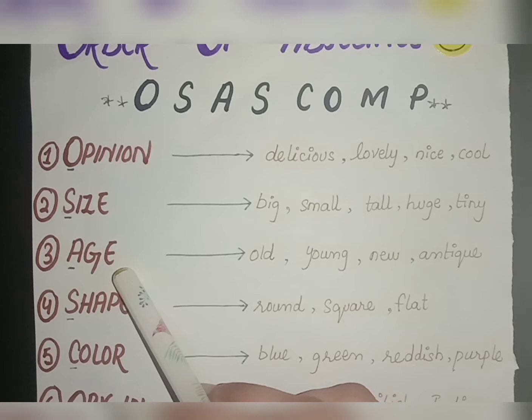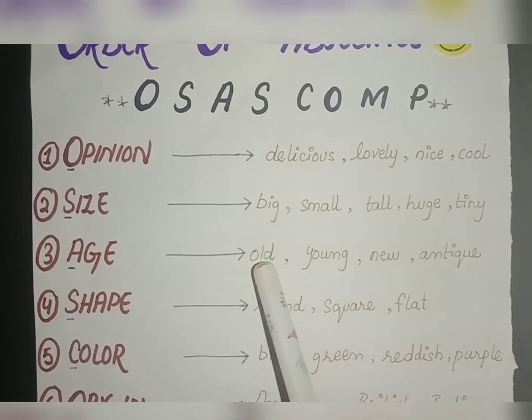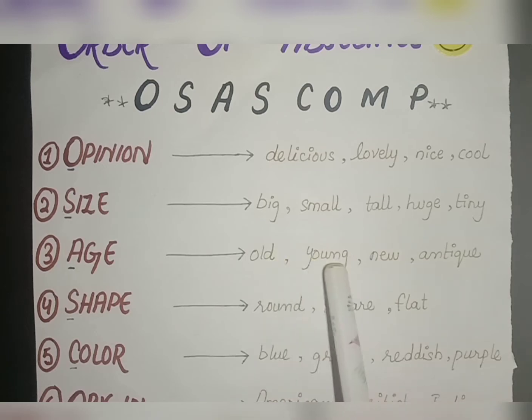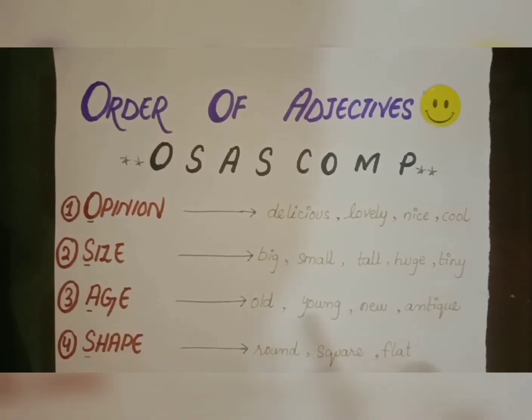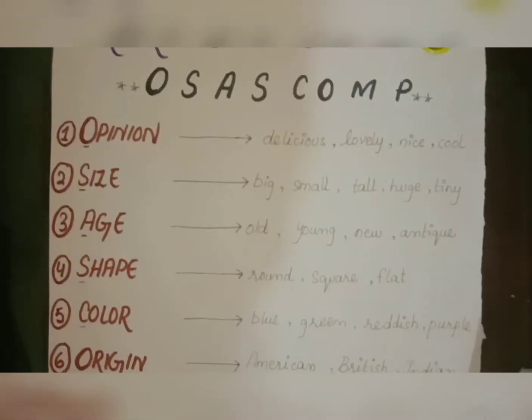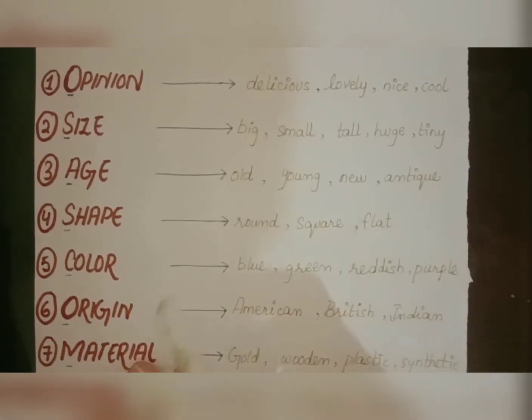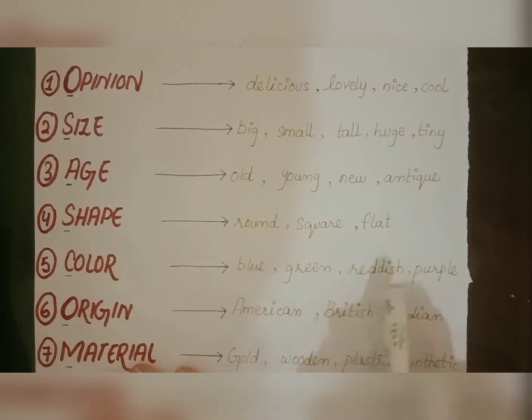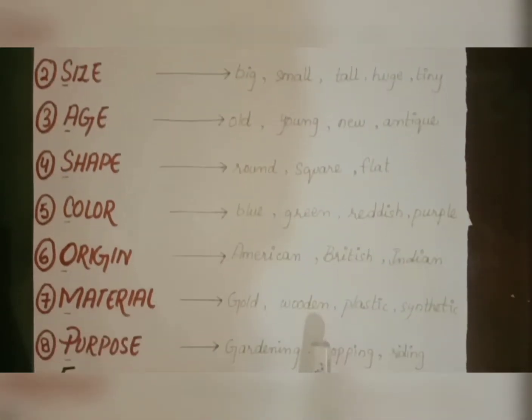Age. After size we have age adjective, we have to mention the age, if it is new or old or young or antique. Shape can be round, square, flat, rectangular, triangular, anything related to shape. Color, and then after shape we have color, any color: blue, green, reddish, purple, yellow, brown, orange.